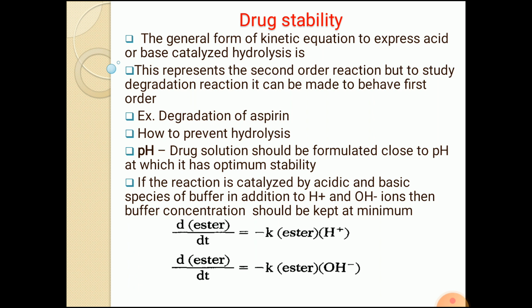So there are two factors on which the rate of reaction depends, hence it is known as a second order reaction. But many times to study or understand this type of reaction, we make it behave like a first order reaction by keeping the concentration of one component in excess, generally H plus or OH minus ion. We know that pseudo order reactions are reactions in which the concentration of one of the reactants is kept in excess. So we can make such second order reactions behave as first order reactions. For example, the degradation or decomposition of aspirin is an example of a hydrolysis reaction.